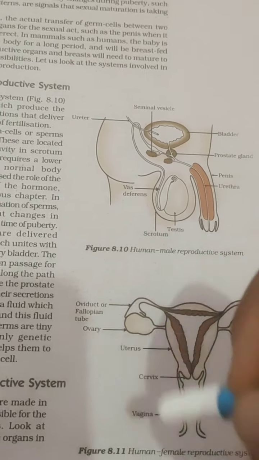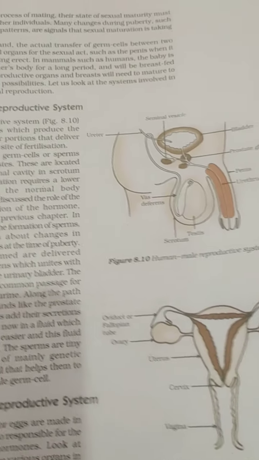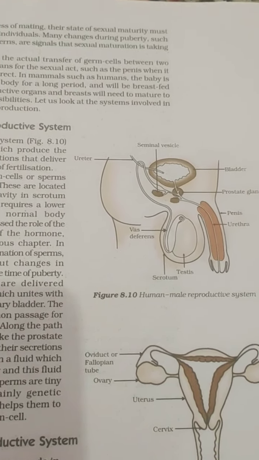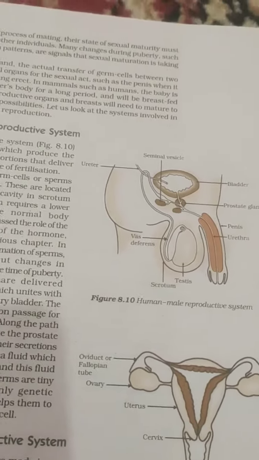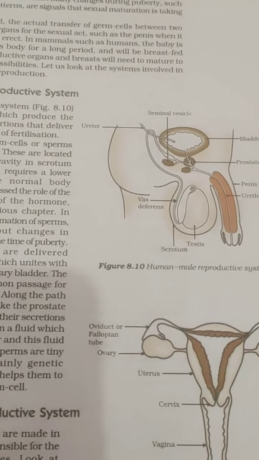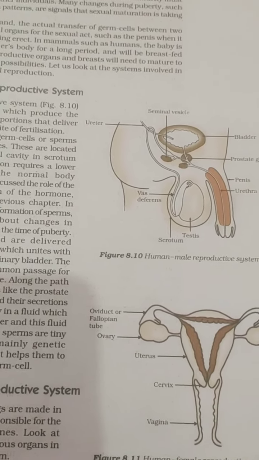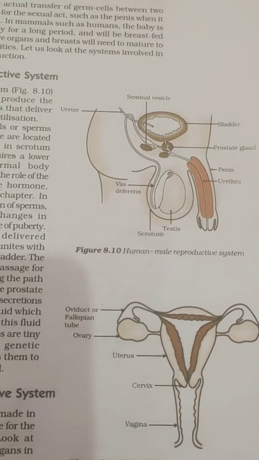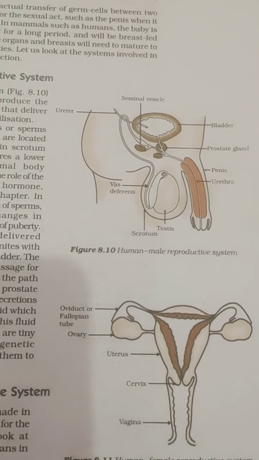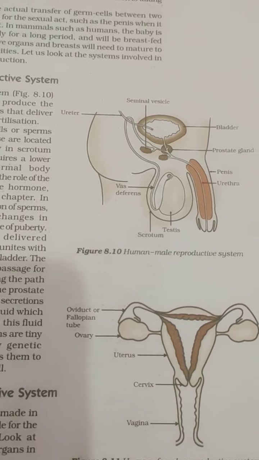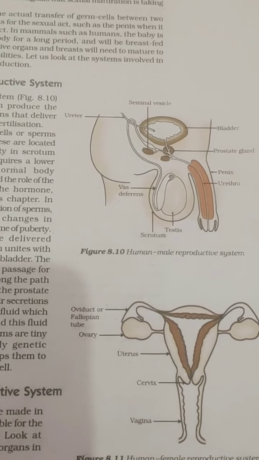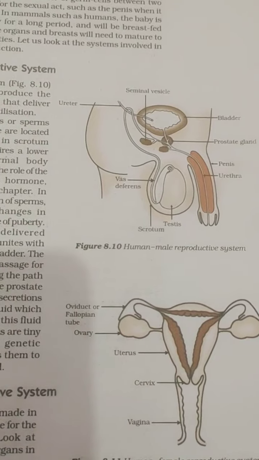So these are the organs which I have discussed today. Fertilization will be taken up in the next lecture, because that is a long process which will take a whole lecture. Till then, please practice the diagrams because they are very important. Learn all the names of the organs which are part of the reproductive system of male and female, and practice the diagram. It will be helpful for you, and do all the questions and answers.